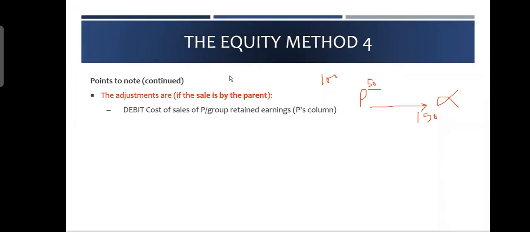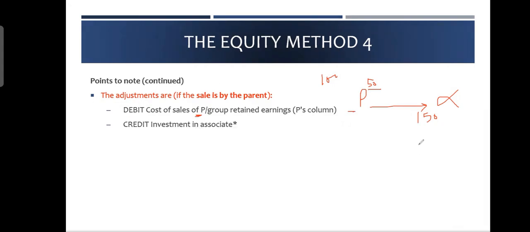Again, say this is P and this is A, and this time P is selling goods. P purchased some goods for 100 and sold these goods for 150, making a $50 profit, which is now lying in the parent. So debit cost of sale of P, not the cost of sale of associate. P's cost of sales are increased, and you credit investment in associate. This time not inventories, but investment in associate.